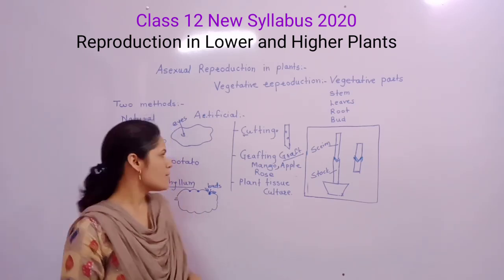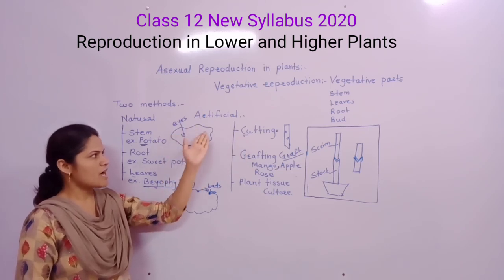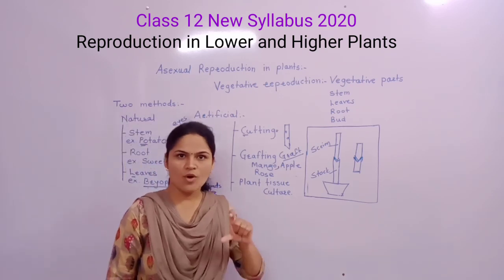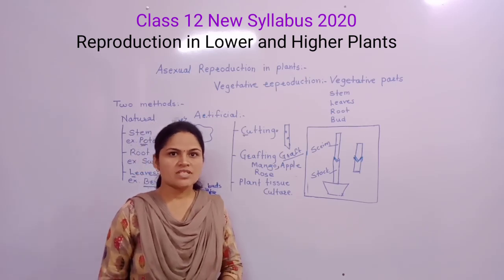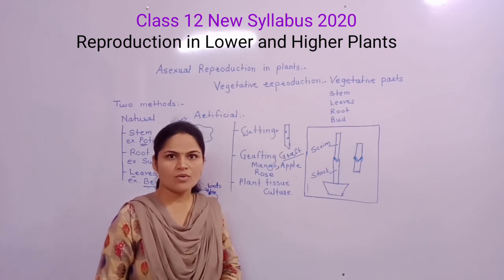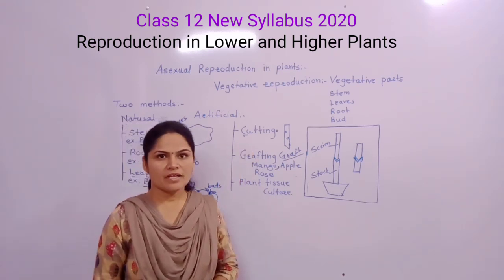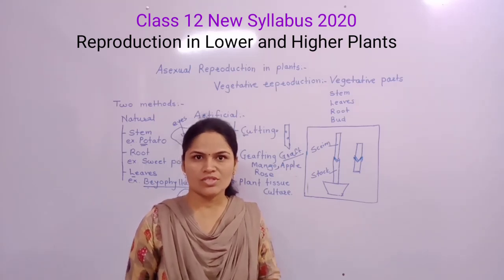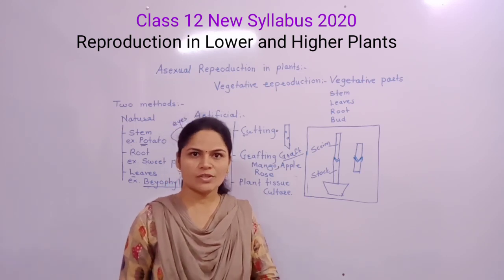Stem cutting examples: sweet potato. In sweet potato, many eye pieces are cut and grow into many plants from the single potato. Also, mostly commercially used plants are the rose, apple, mango and other fruit plants. In root cutting, tamarind, blackberry, and asparagus plants are used. Asparagus in Marathi is Shatavari, blackberry in Marathi is Karvand.